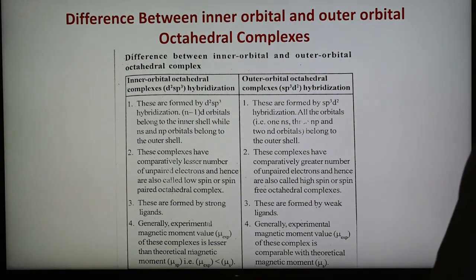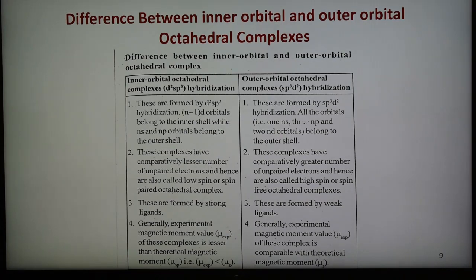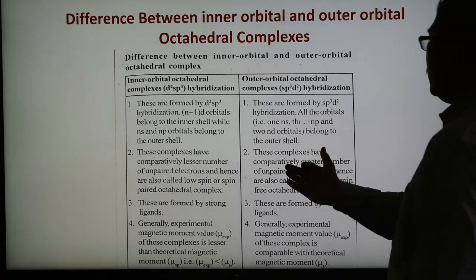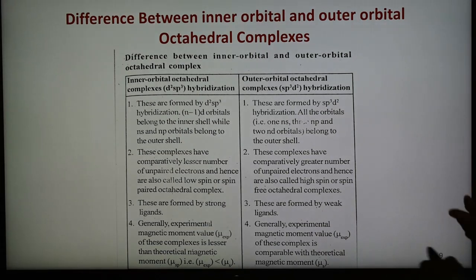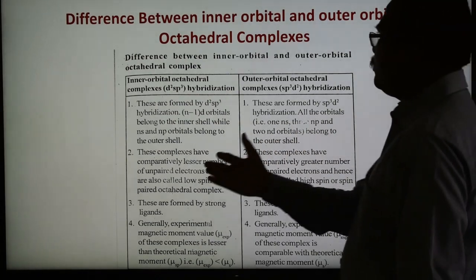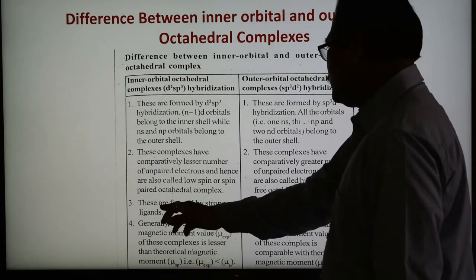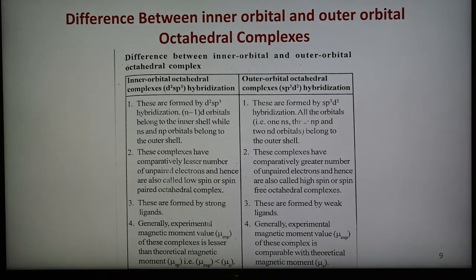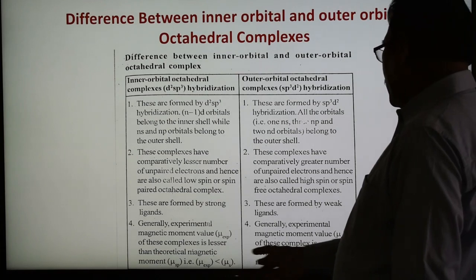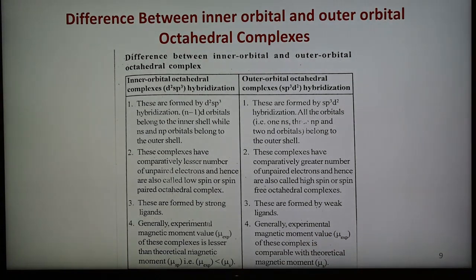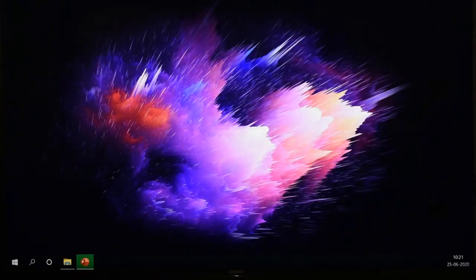Second, inner orbital complexes have a comparatively lesser number of unpaired electrons. Already we have seen the examples, and outer orbital complexes contain a large number of unpaired electrons. Therefore, they are high spin and these are low spin. And these complexes are formed by strong ligands, and outer orbital complexes are formed by weak ligands. And the last point is that the experimental magnetic moment value of the inner orbital complex is lesser than the theoretical magnetic value, and it is higher than the theoretical magnetic value for the outer orbital complex. So in this way we can give the 4 points of differences between inner and outer orbital complexes.